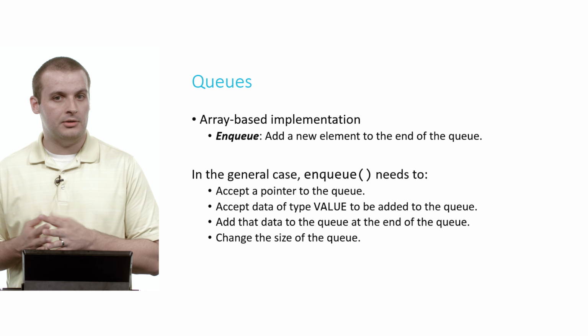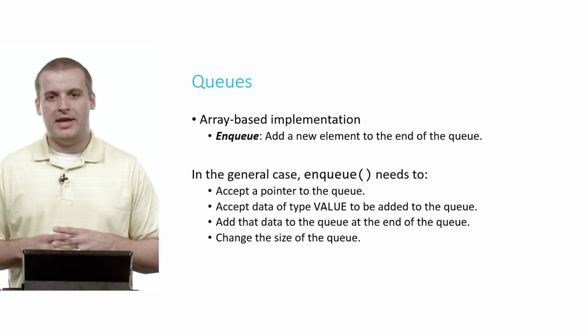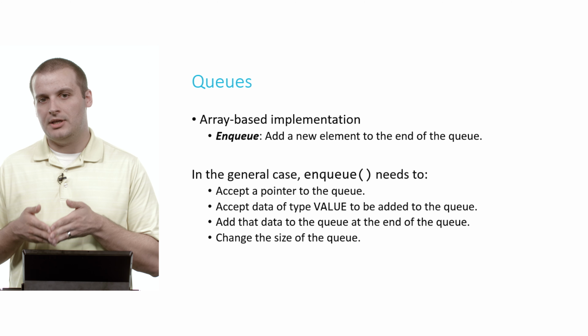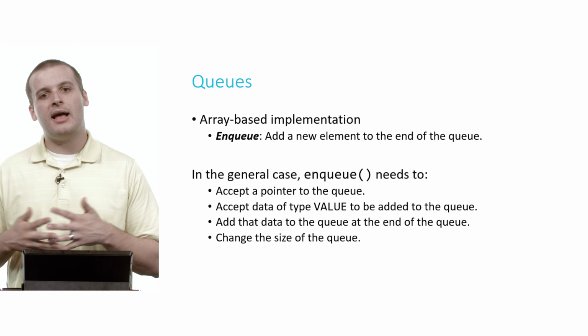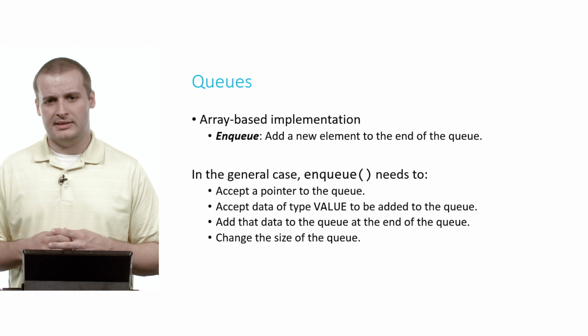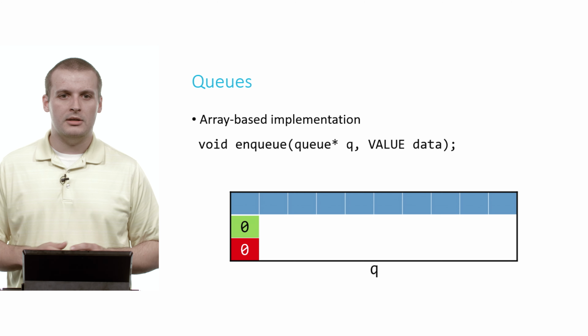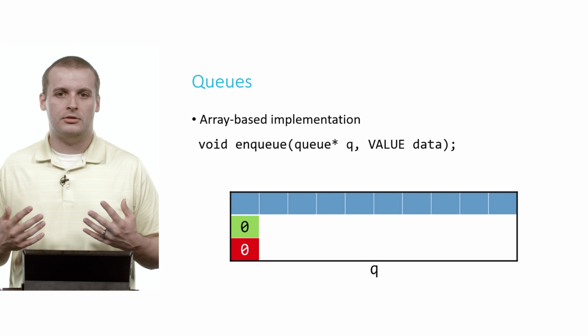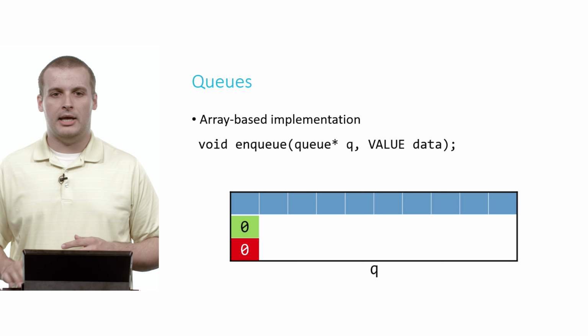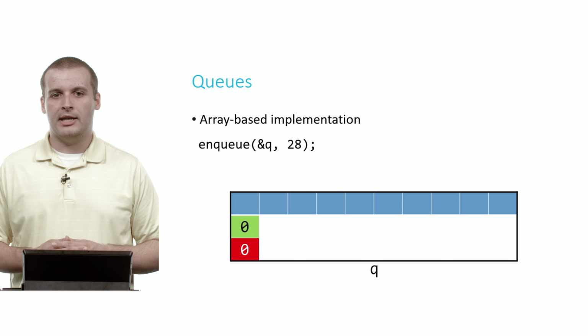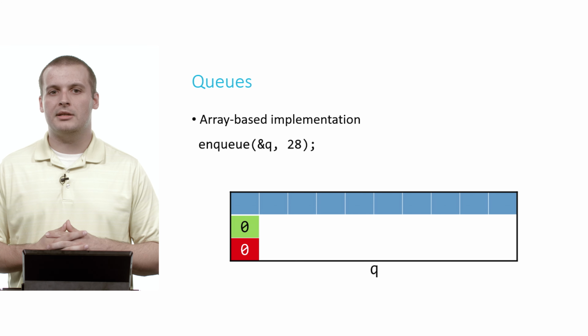We want to add to the queue, to the end of the queue. Then we actually want to place that data in the queue, in this case placing it in the correct location of our array. And then we want to change the size of the queue, how many elements we currently have. So let's get started. Here's again that general form function declaration for what enqueue might look like. And here we go. Let's enqueue the number 28 into the queue.